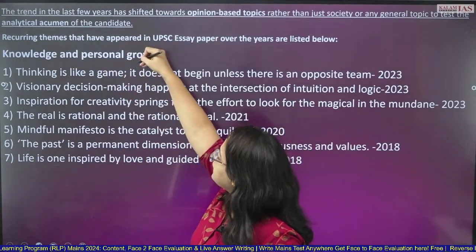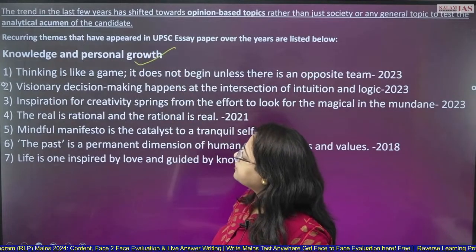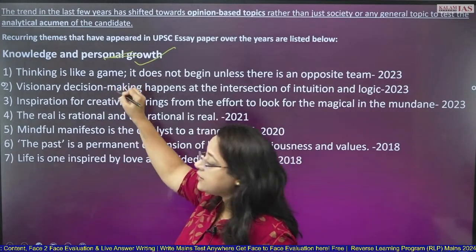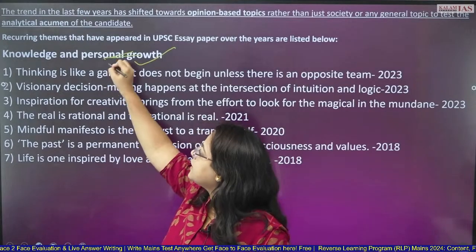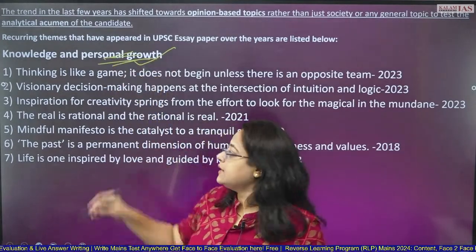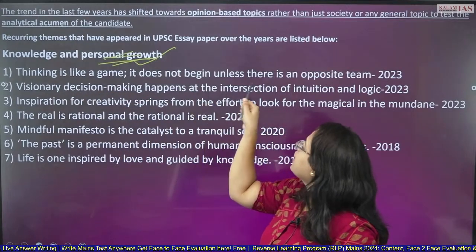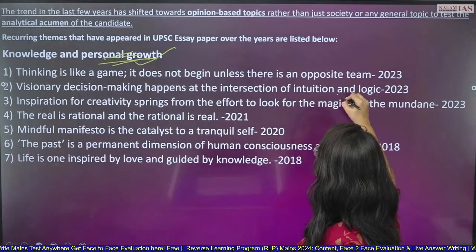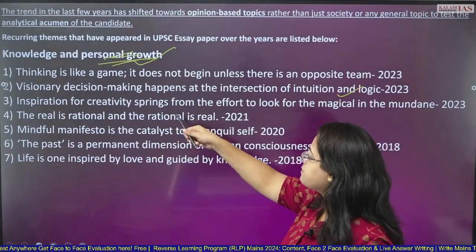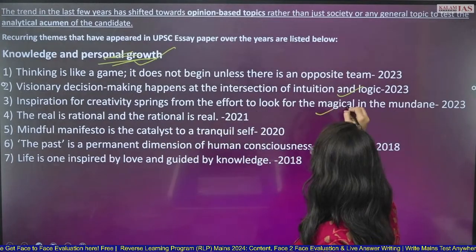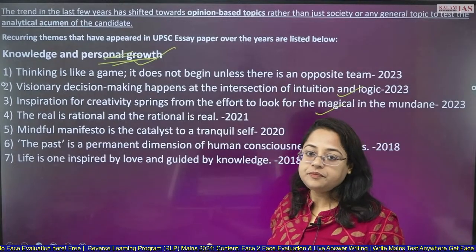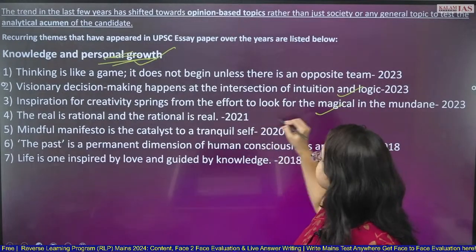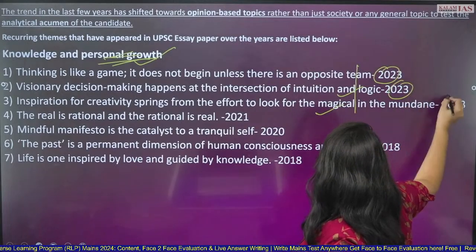Again, I was telling you about knowledge and personal growth. This is also a very, very important theme, personal growth. You would see that in 2023, all four topics were based on this aspect. Thinking is like a game, but it does not begin unless there is an opposite theme. Visionary decision making happens at the intersection of intuition and logic. Inspiration for creativity springs from the effort to look for the magical in the mundane. Your personal growth, we are going to discuss more in the coming slides. So these are all the 2023 topics.